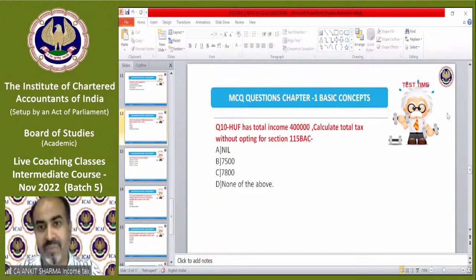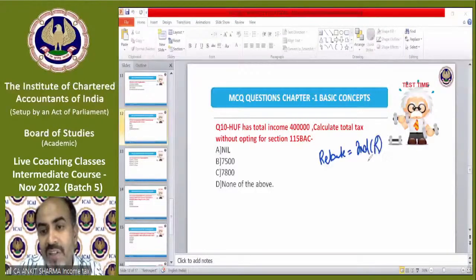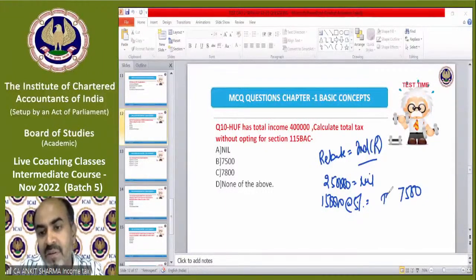How did it happen? That's why I was saying. We just discussed that rebate is not applicable for HUF. Rebate is only for individuals who are resident. We just discussed that in the above example. So for HUF, there is no rebate provision. How will income tax be calculated? Up to 2,50,000 rupees, tax will be nil. The balance 1,50,000 is taxable at the rate of 5%, so tax will be 7,500. Rebate not applicable, surcharge not applicable, but cess of 4% needs to be applied.